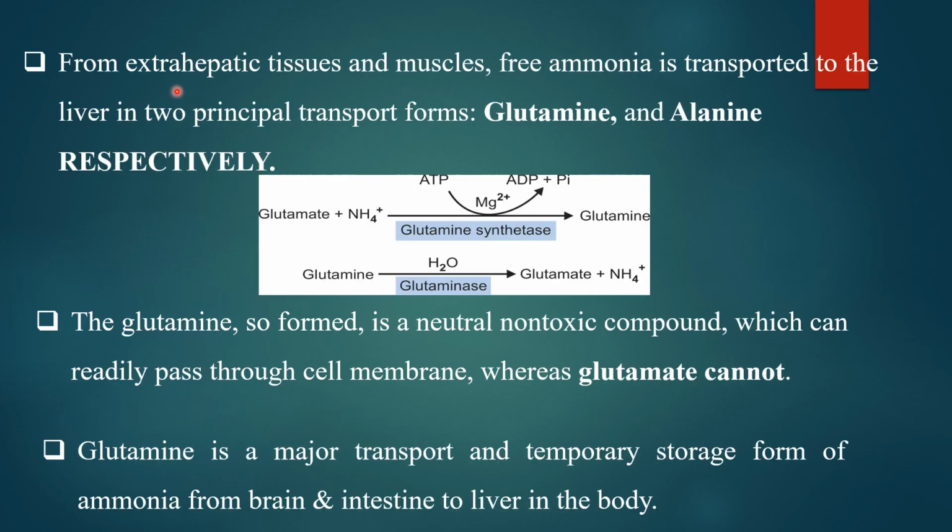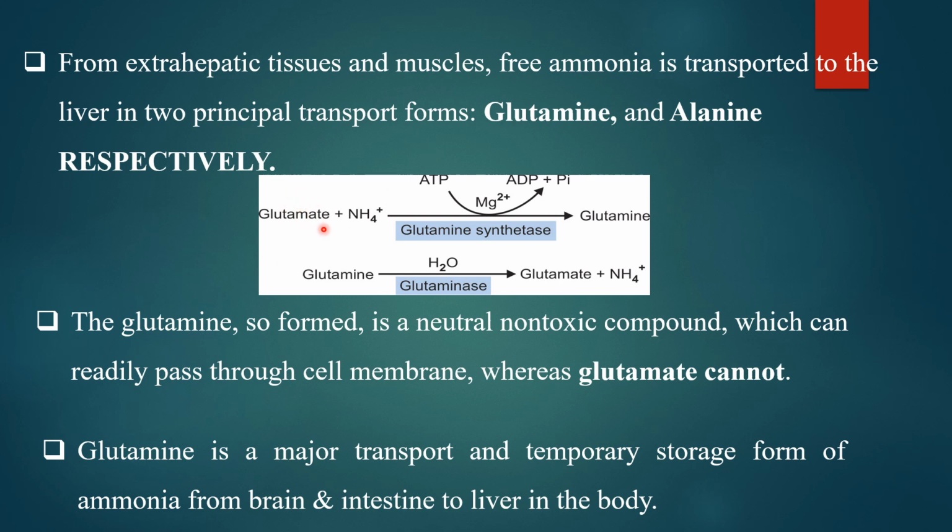So this is regarding the transportation. From extrahepatic tissues and muscles, the free ammonia is transported to the liver in two principal forms: one is glutamine and the other is alanine. From extrahepatic tissues, it is collected and transported in the form of glutamine, while from the muscles in the form of alanine. So you can see the reactions.